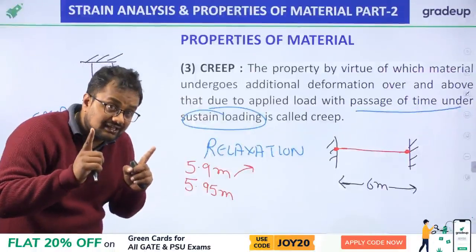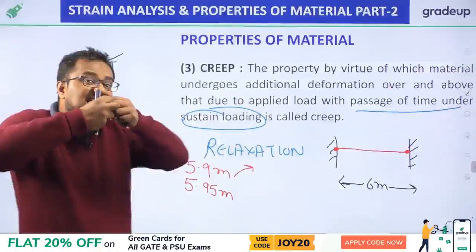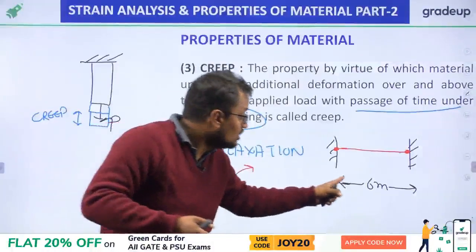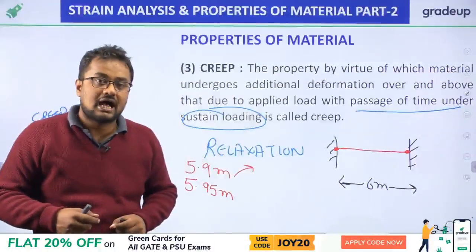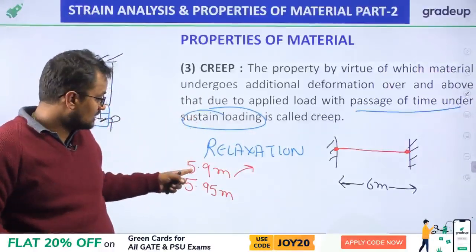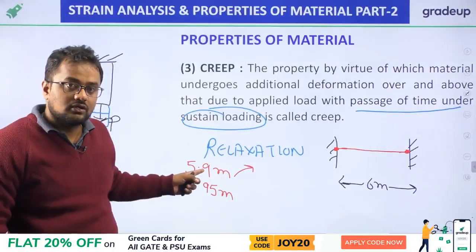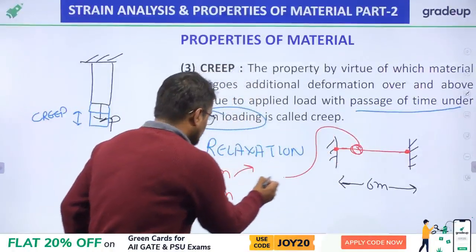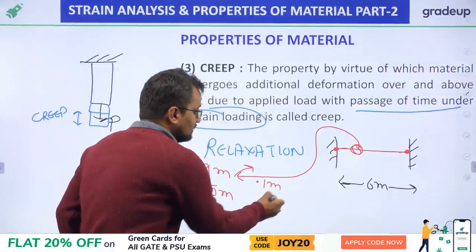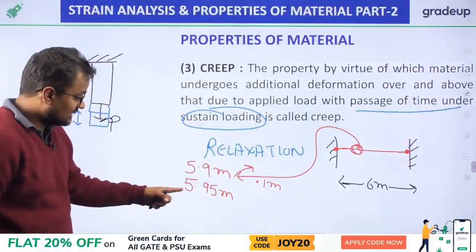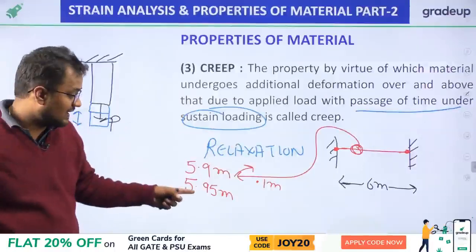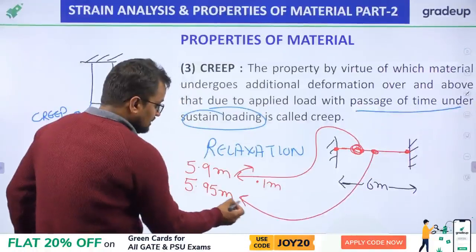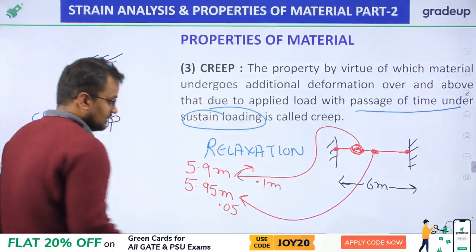The length at the beginning was 5.9 meters, and I elongated it by 0.1 meter to make it 6 meters. So earlier the tension in this string was due to an elongation of 0.1 meter. But after a certain time, the tension is due to 0.05 meter.